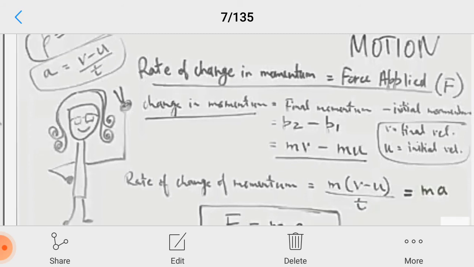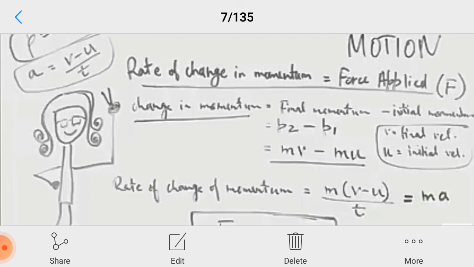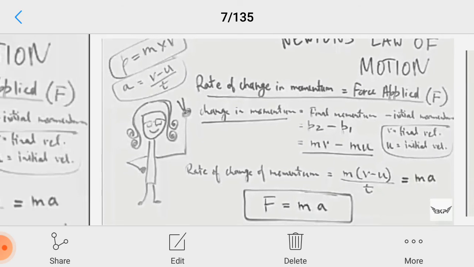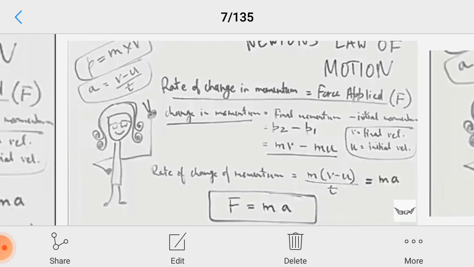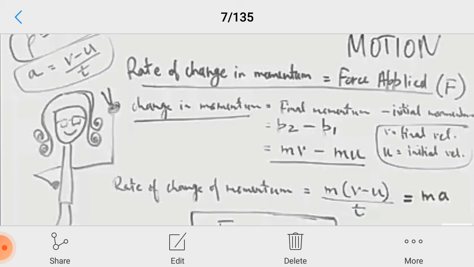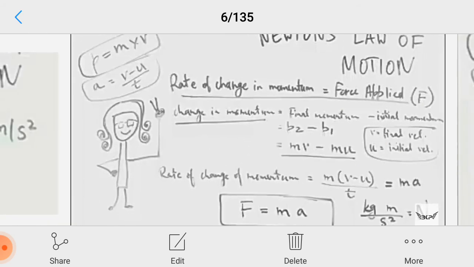So ultimately it can be written as force equals ma. You see, force equals ma. So finally we got this equation, force equals ma. This is an important formula. A few numericals are also there based on this formula.